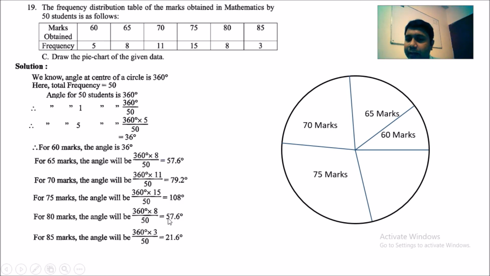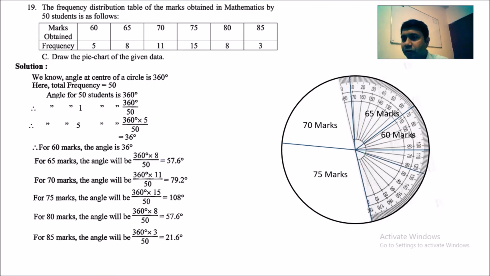The next angle I am going to draw is 57.6 degree. If I draw this one, as I told, the last angle will remain. So if I draw 57.6 degree here, the remaining part will be 21.6 degree. If you measure all those angles properly, there will be no problem with that.